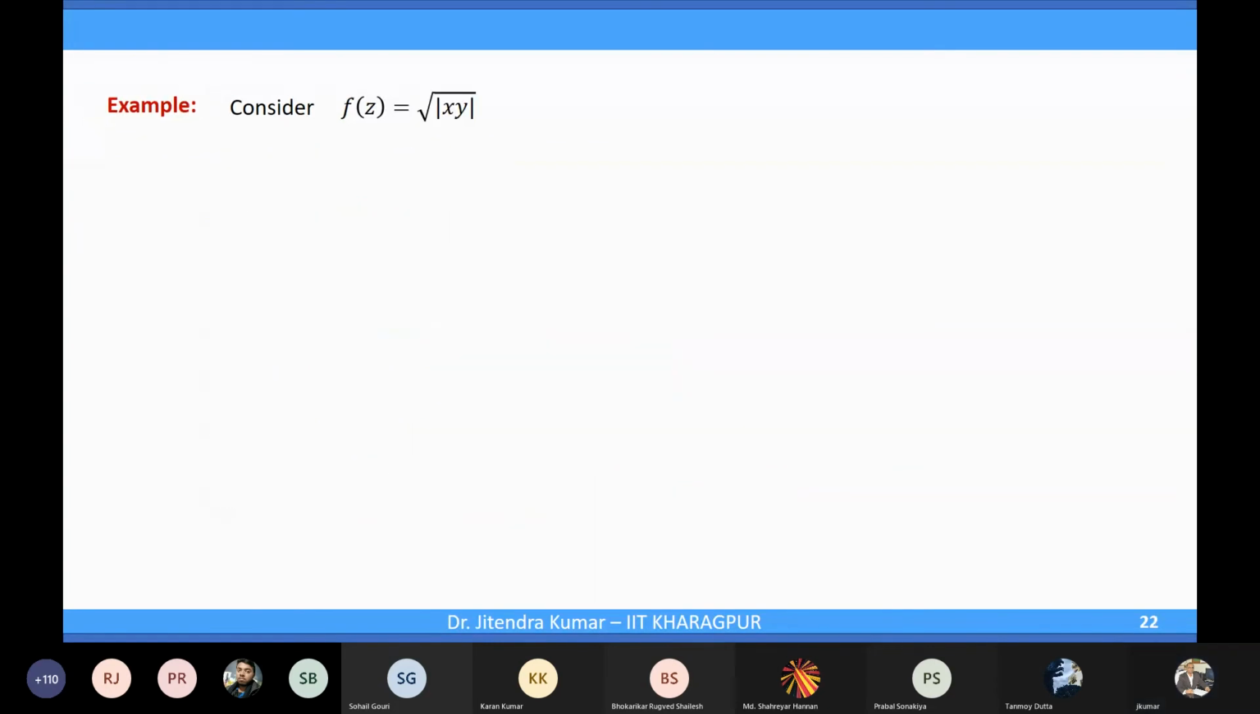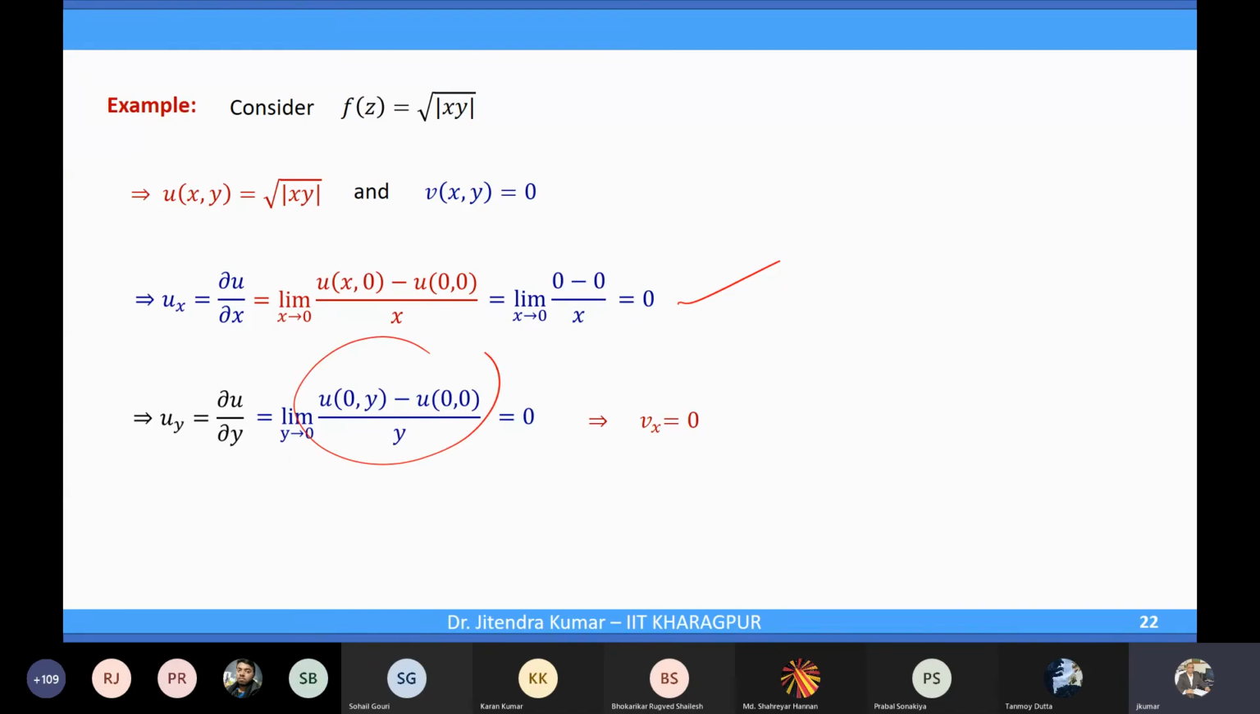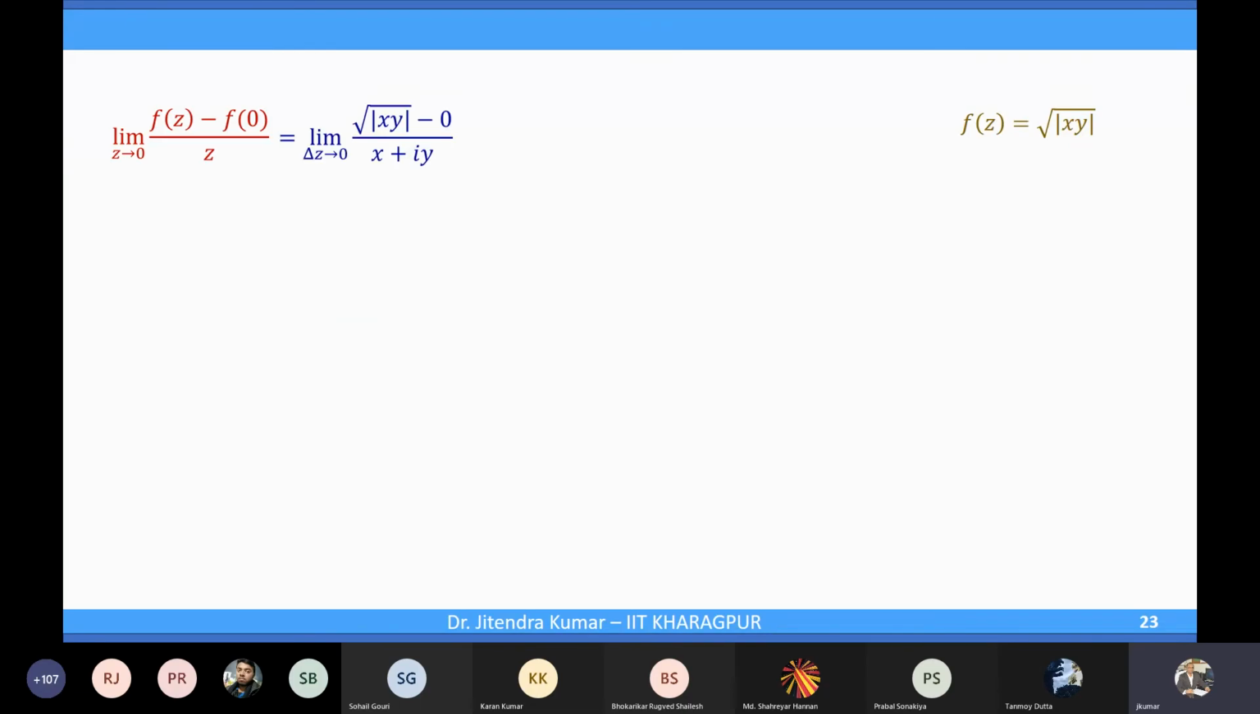Correct? f(z) is equal to the square root of |xy|. Here v is 0, u is this. You calculate u_x at 0. So let's just focus on the 0 point. So u_x is 0, u_y is 0. You should know now how to get this. This is a simple calculation. So v_x is also 0 and v_y is also 0. So at 0, the CR equations are satisfied, because everything is 0, and then they are satisfied.